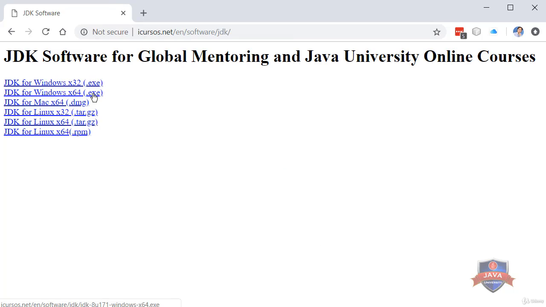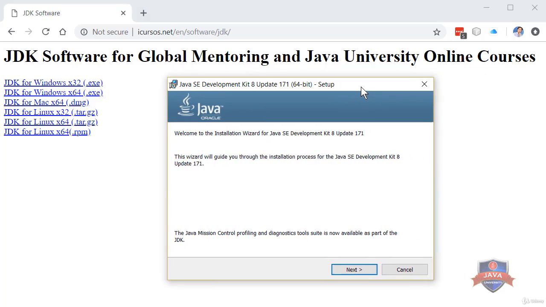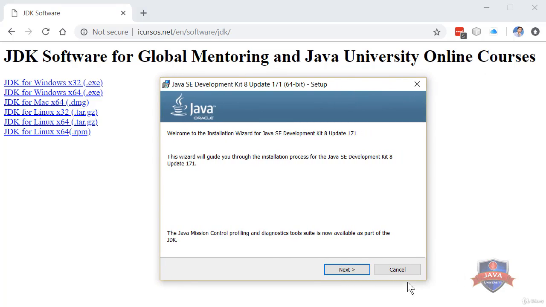Step 2. Installing the JDK. Once the file is downloaded, we double-click to open the installer. The process is very similar to any other operating system. The installer opens and we click on Next.